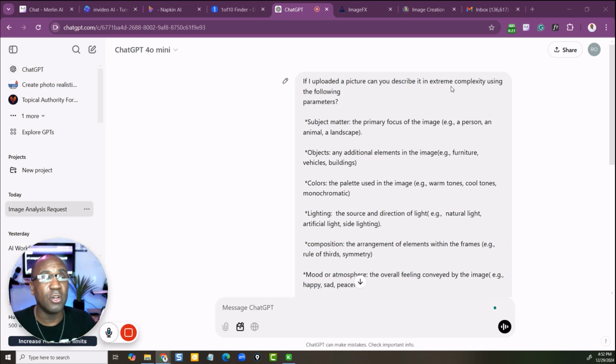Now, the big idea here is you can take any picture. Again, if you're over 40, you've got a lot of pictures, a lot of images, you've done some stuff. So you've got some stuff that you can repurpose and use that repurposing to create content, to put cash in your pockets. Here's what I did.